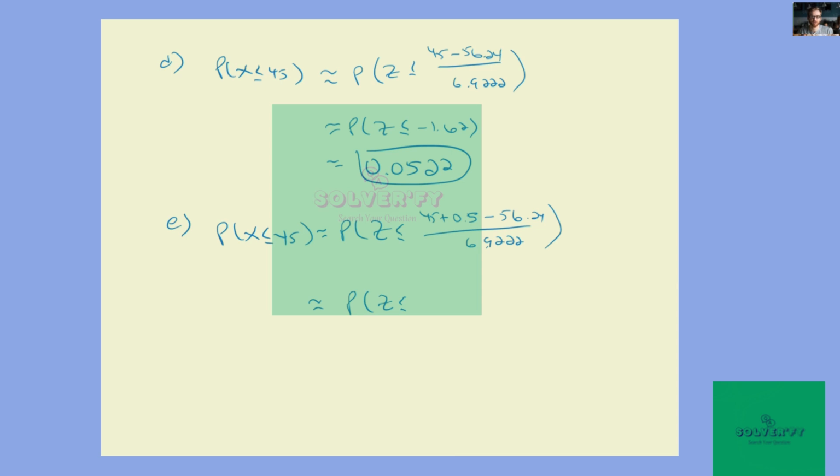Which comes out to negative 1.55. Which is 0.0604.